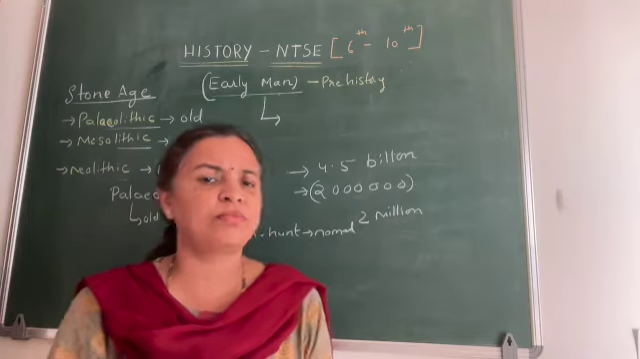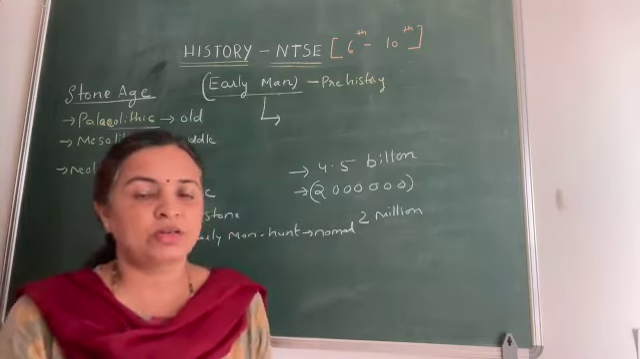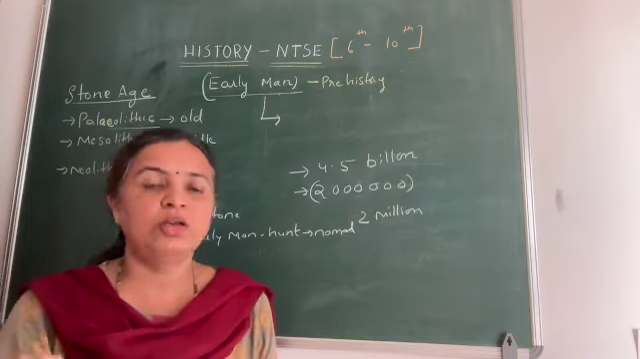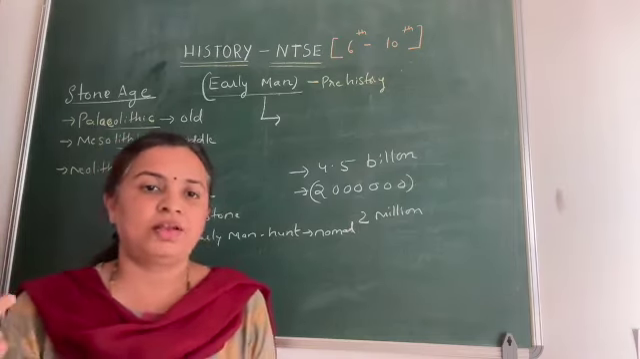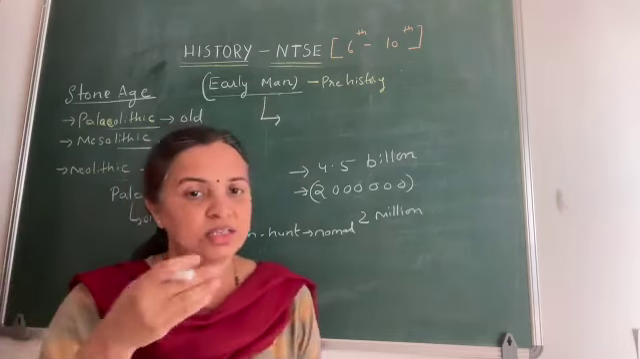Why did he used to roam from one place to another? Because he did not know how to grow crops. So obviously he wanted food. So he used to do hunting, or he used to go in search of fruits, nuts, seeds, or he used to go in search of meat.